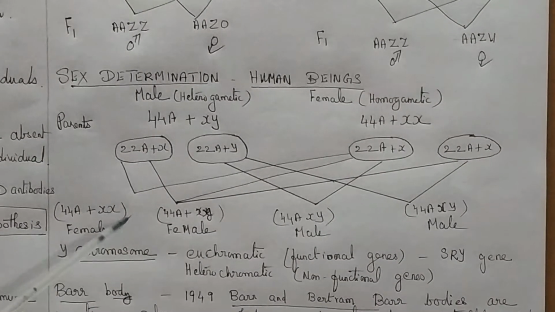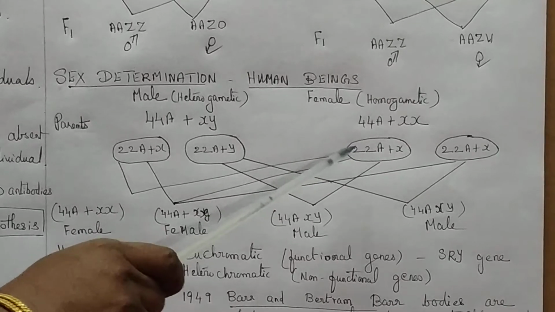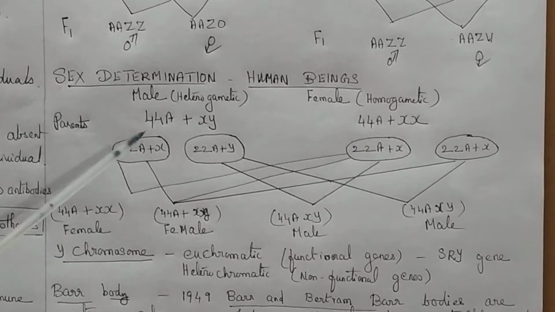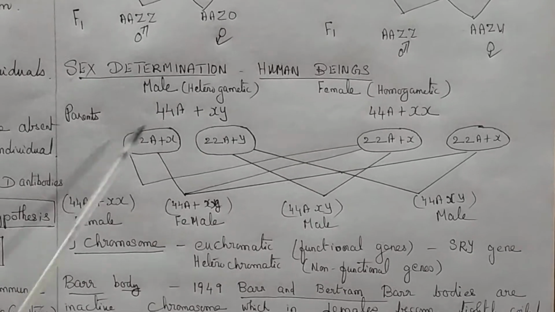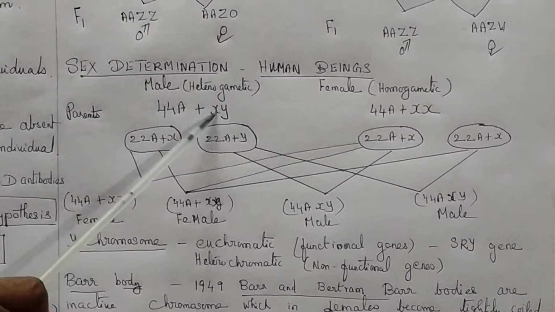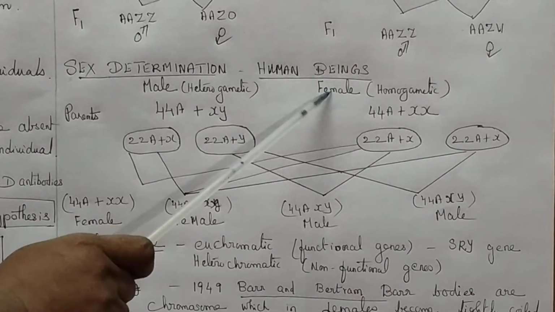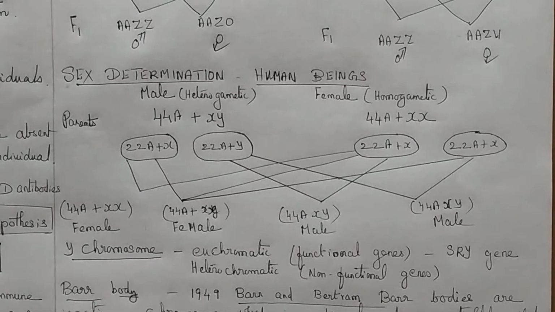So the sex of the individual is determined by the egg that is fertilized by the X carrying sperm or Y carrying sperm. Parents: 44 autosomes plus XY chromosome in male, and 44 autosomes plus XX chromosome in female.